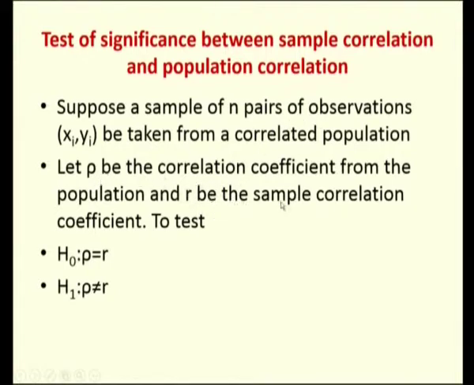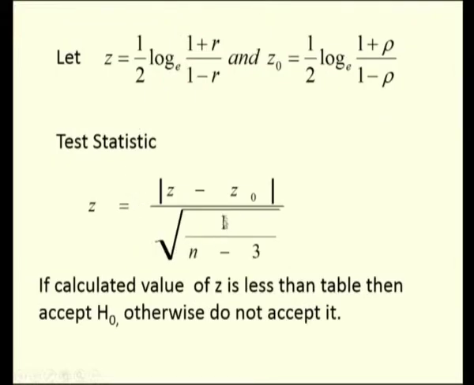Let rho be the correlation coefficient from the population and r be the sample correlation coefficient. So, we are going to test H naught: rho is equal to r against H1: rho not equal to r. The test statistic here is z minus z naught divided by square root of 1 by n minus 3, where z is half into log of 1 plus r by 1 minus r to the base e, and z naught is half log of 1 plus rho divided by 1 minus rho to the base e. Small r is the sample correlation coefficient, whereas rho is the population correlation coefficient.